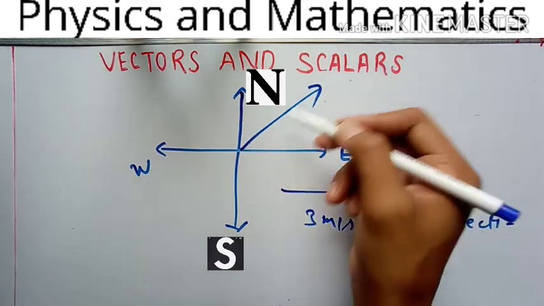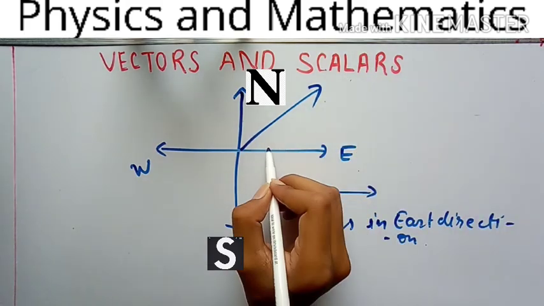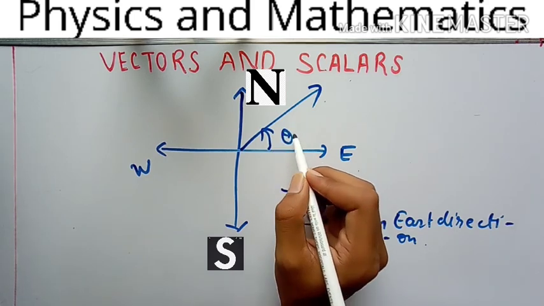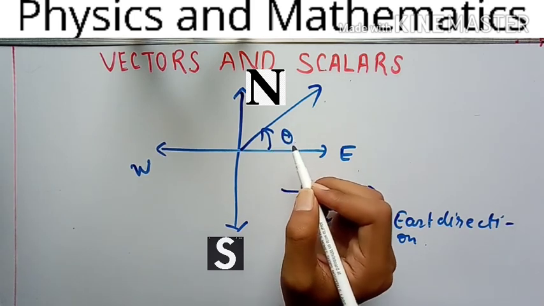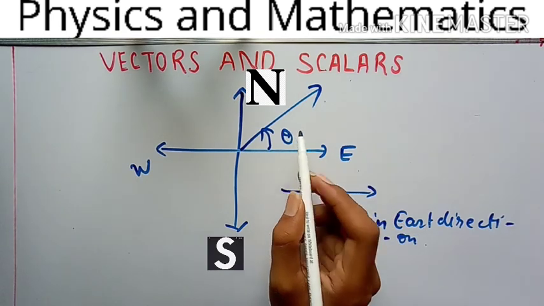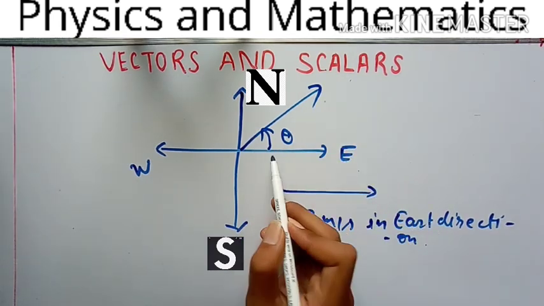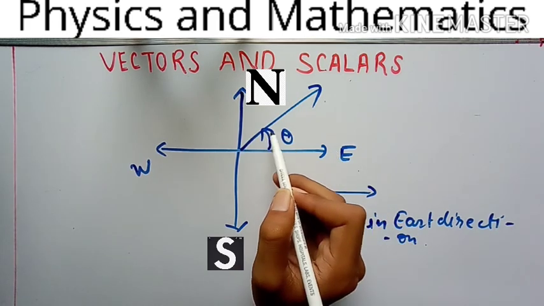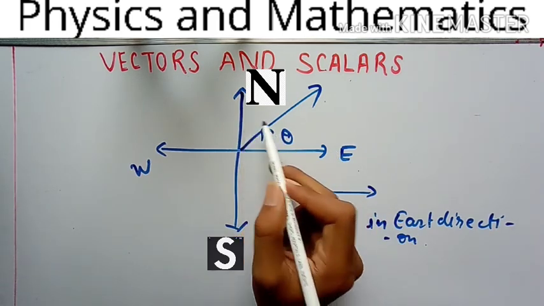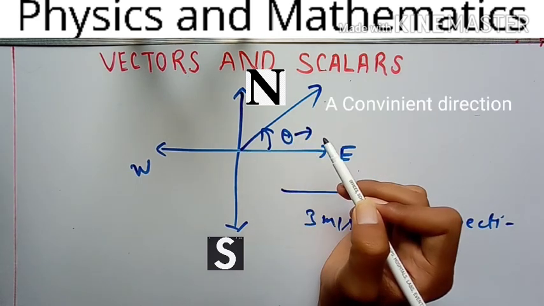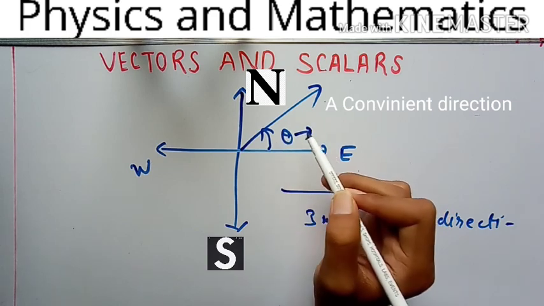Sometimes a vector looks like this. For this purpose we have to choose an angle theta, and this time theta will represent its direction. And remember, note this point, that every time you try to make an angle for any vector, you have to choose the horizontal axis. Understand? And the direction should be anti-clockwise.